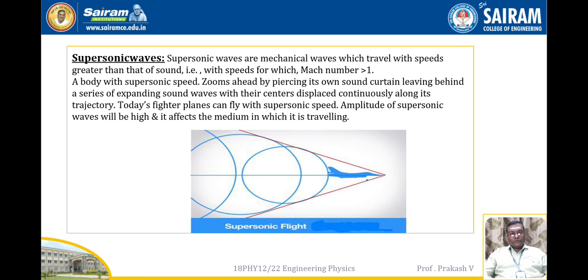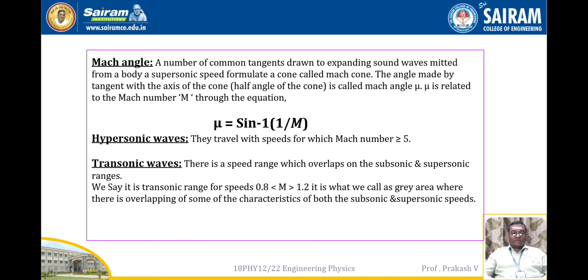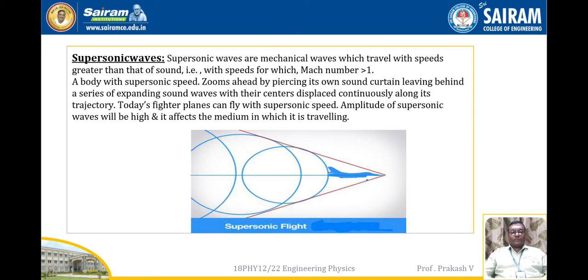The amplitude of a supersonic wave is found to be very large. Whenever a supersonic wave travels in a medium, it will obstruct or affect the medium through which it is traveling. These are all special properties of supersonic waves. Now I am going to give you a picture of a supersonic flight. Here the supersonic flight is moving, and the sound waves produced by it are lagging behind it, as shown in the diagram.